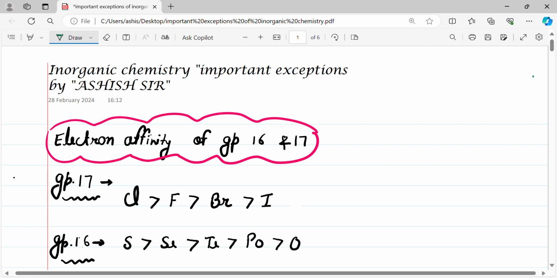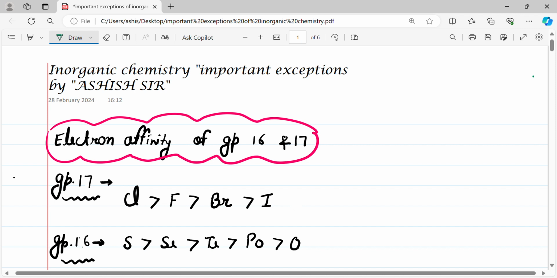Hello guys, as all of you know, especially in inorganic chemistry, the exceptions are more important than normal trends, because in almost all exams like JEE, NEET, GATE, CSIR and others, important exceptions are asked in questions. So we have compiled important exceptions of inorganic chemistry.